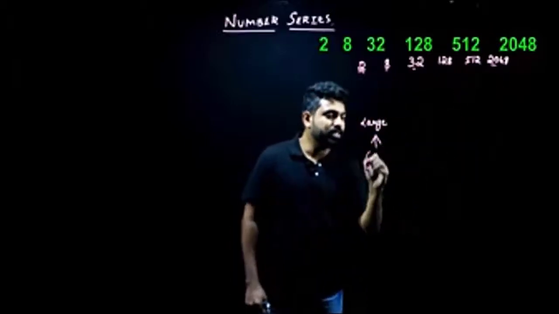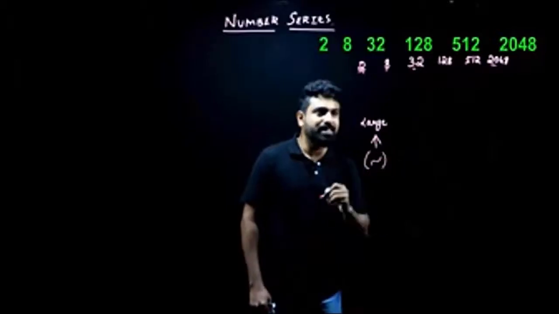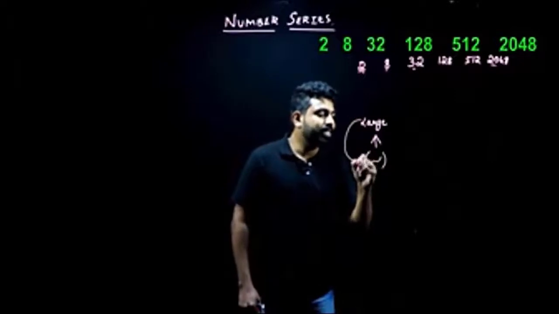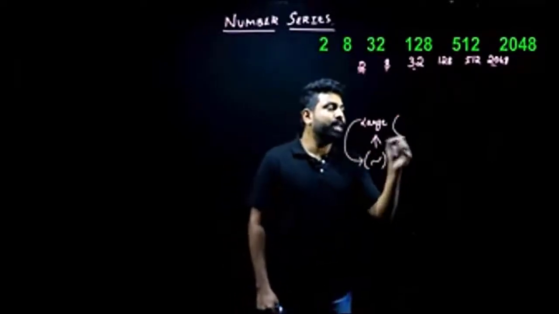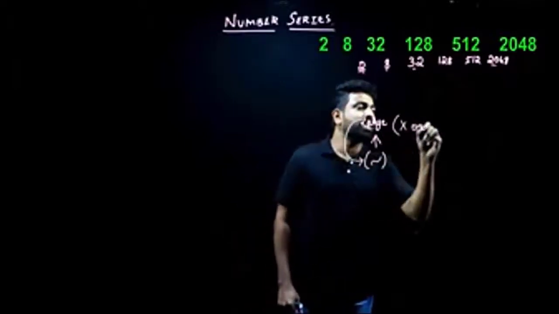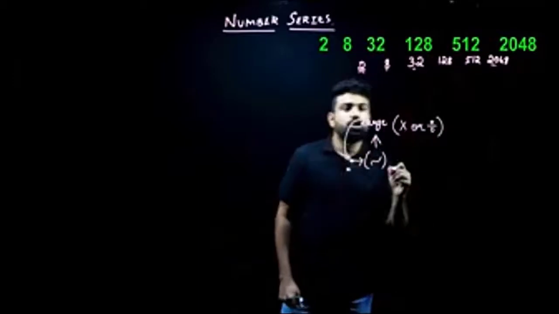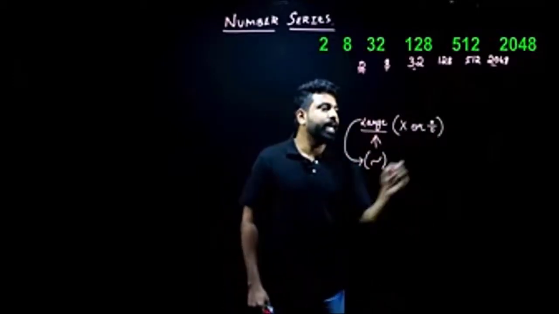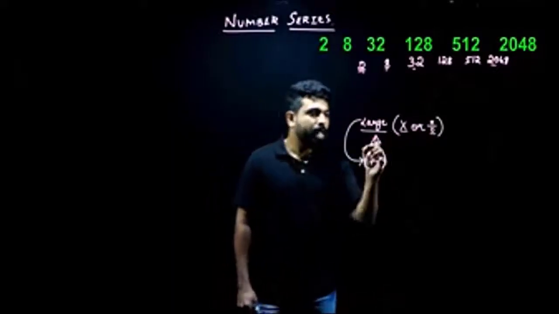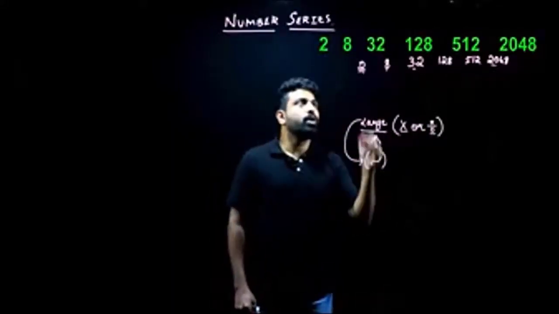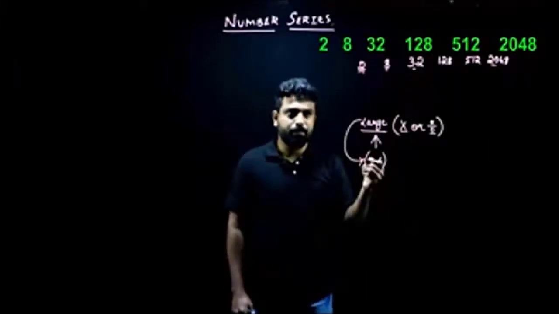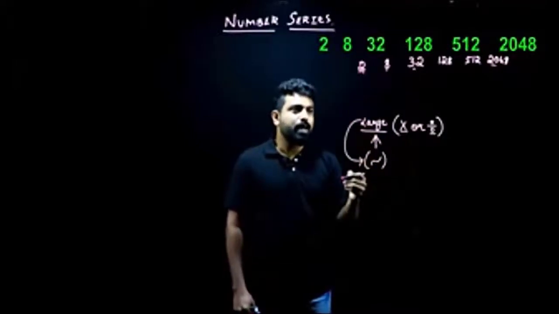So my increase here is not gradual, but drastic, and the difference here is large. So we have to understand that there is either multiplication or division involved in the series. Whenever the difference is large, it will be either multiplication or division. Since the terms here are increasing, 2 has to become 8. So I need to multiply with something or divide with something. Multiply or divide? Answer, people.